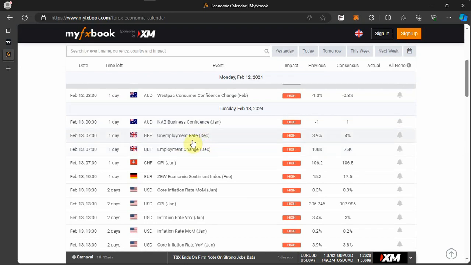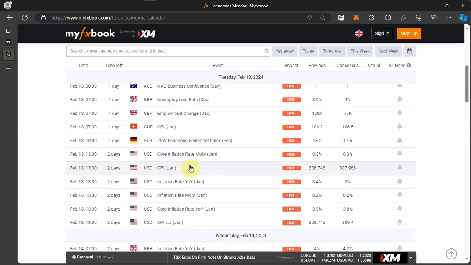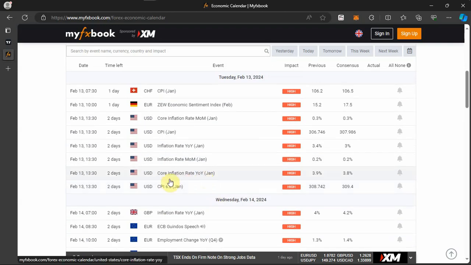Unemployment rate for the month of December for GBP. Employment change for the month of December for GBP. CPI for the month of January for CHF. And the Economic Sentiment Index for the month of February for Germany. Core inflation rate month over month for the month of January for USD, CPI for the month of January for USD, inflation rate year over year for the month of January for USD, inflation rate month over month for the month of January for USD, core inflation rate year over year for the month of January for USD, and then the CPI for the month of January for USD.